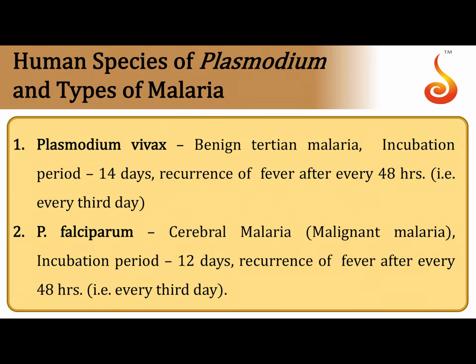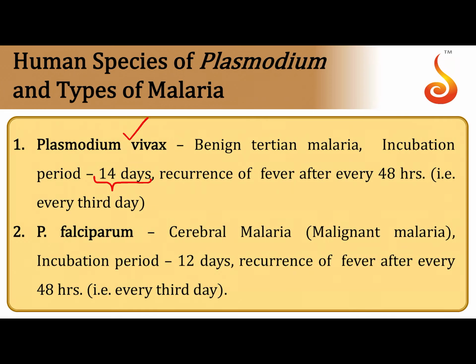The first species is the most common one, called Plasmodium vivax, which has an incubation period. Incubation period means the time window between when the person contracts the disease and the time when he starts experiencing the symptoms. It is about 14 days, and it is called a benign tertian malaria.